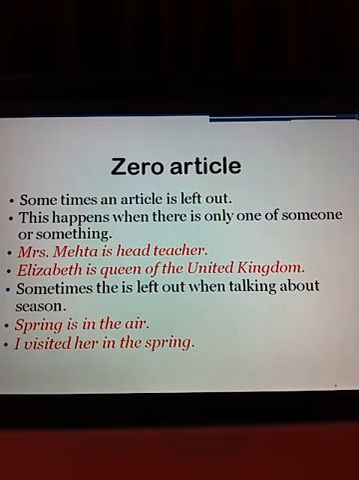Now, children, listen carefully. Where we never use zero article means we never use any article. Sometimes an article is left out. Where? This happens when there is only one of someone or something. Mrs. Mehta is head teacher. It means she is only the head teacher of school, not other else. Okay. Elizabeth is queen of the United Kingdom. It means Elizabeth is only one queen.